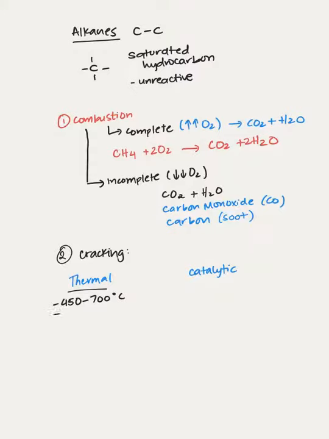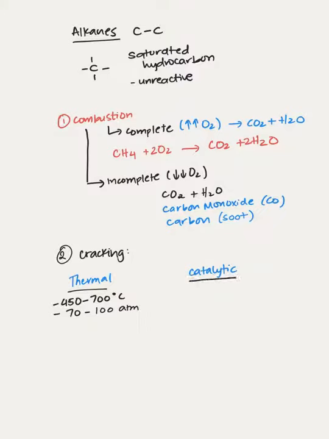It also requires very high pressure, up to 70 to 100 atmospheres. And under these conditions, large hydrocarbons, which are very useless, are broken down into smaller, much more useful hydrocarbons.